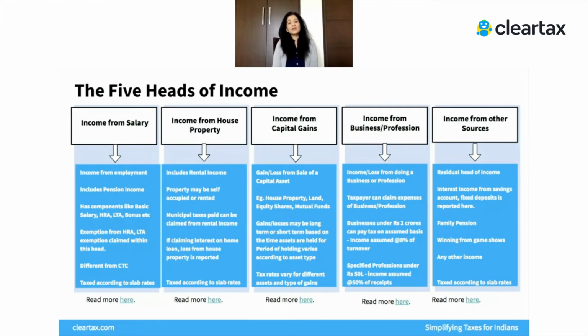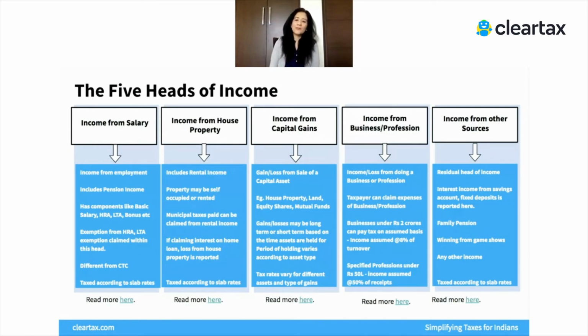And then you may have income from business or profession. If you are a doctor, a lawyer, an architect, a CA, your income may be reported under income from business or profession. But the moment you are an employee, let's say you're a CA, but you're working with a company who's paying you salary, all that you earn will go and sit under income from salary. So that's the big difference. If there's an employment agreement, your income will be income from salary. But if you are a freelancer, a professional, you're running a business, you're a proprietor, whatever you're earning goes under income from business.